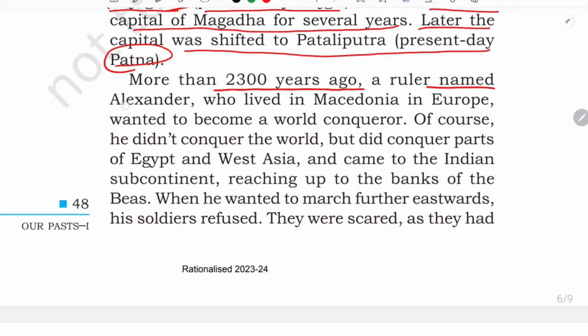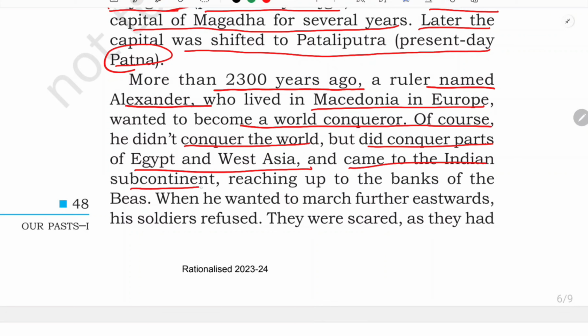A ruler named Alexander, who lived in Macedonia in Europe, wanted to become a world conqueror. Of course, he did not conquer the world, but did conquer parts of Egypt and West Asia. He came to the Indian subcontinent as well, reaching up to the bank of the Beas, that is in the northwestern part, isn't it? See, suppose this is our India. So in this part, the Beas river is here, isn't it? It is the tributary of the Indus river.